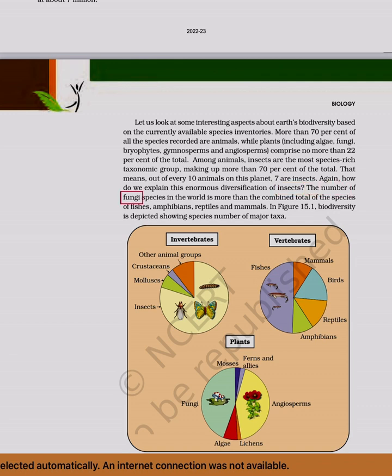The number of fungi species in the world is more than the combined total of the species of fishes, amphibians, reptiles and mammals. In Figure 15.1, biodiversity is depicted showing species number of major taxa.